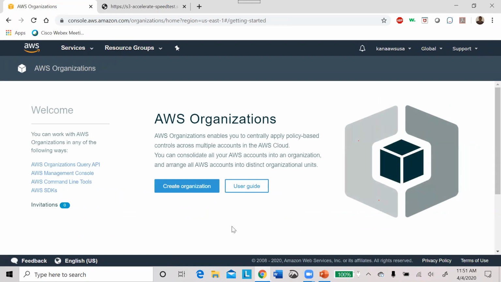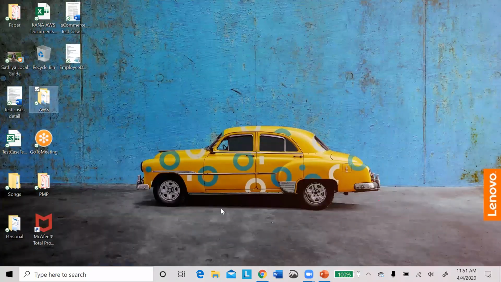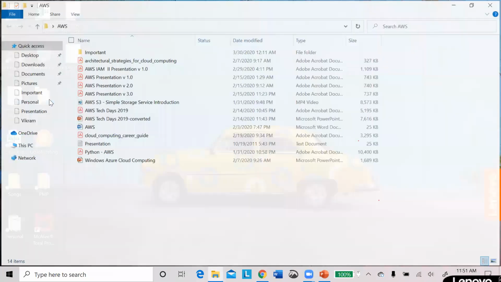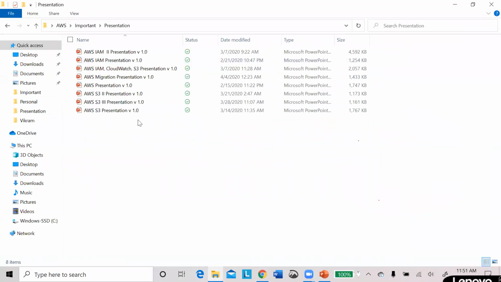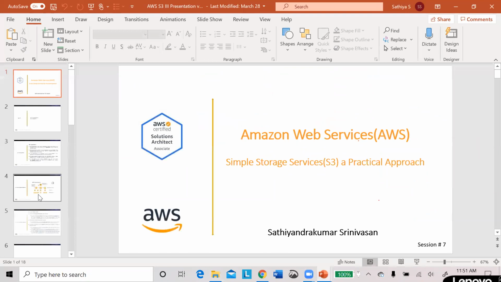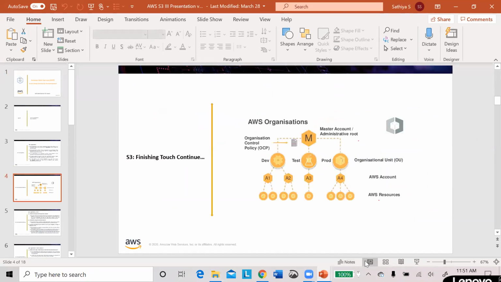You already know what an organization is. We already discussed it last week. For your convenience, let me quickly go back to last week's presentation. So this is the AWS organization which we discussed last week.